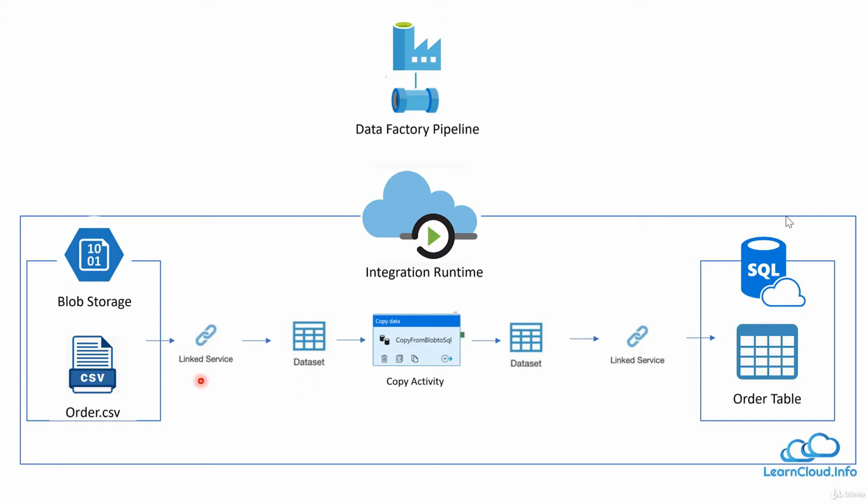And then we have linked service. Linked service in simple terms is a connection string. How to connect with the source, how to connect with the destination. It has the credentials. It has the address, like server name or the service name where we are trying to connect. So linked service is basically a combination of address and the credentials.